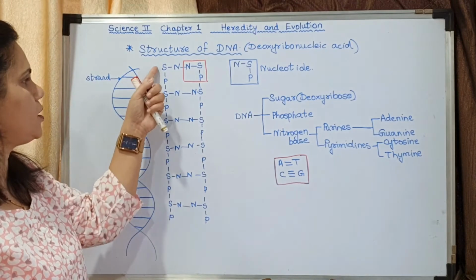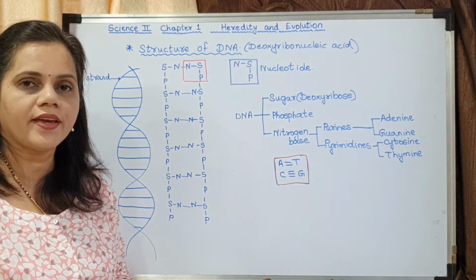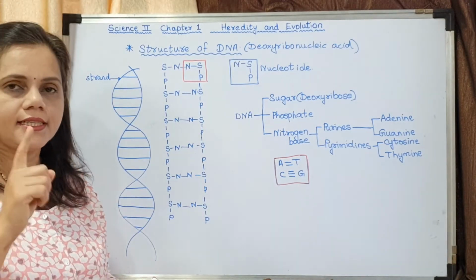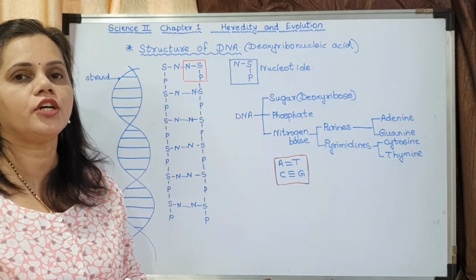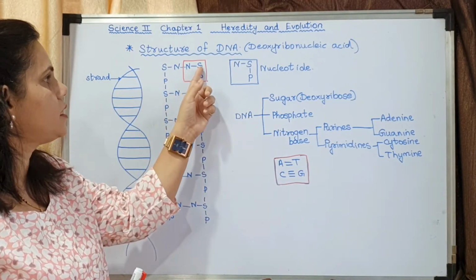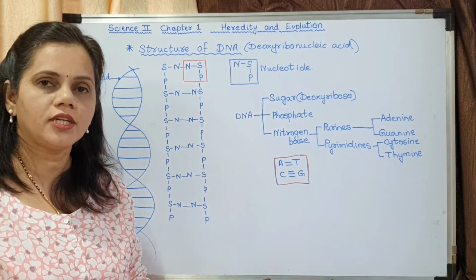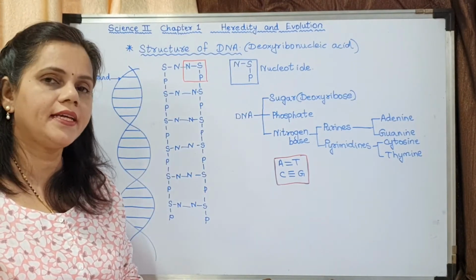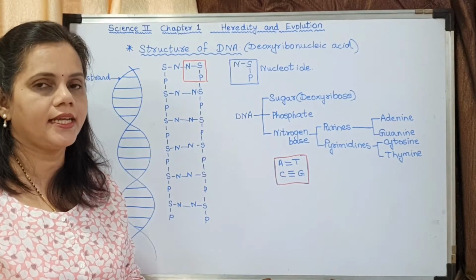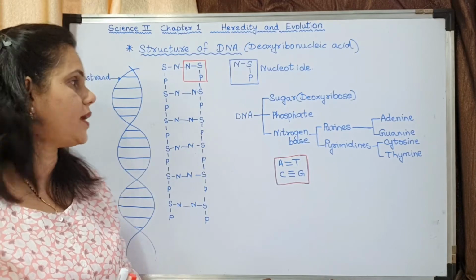Now this sugar, phosphate and nitrogen base is a single unit. That unit is said to be a nucleotide. Nitrogen base, sugar and phosphate is said to be a nucleotide. Understood? So the DNA is made up of many nucleotides. Hope you have understood.